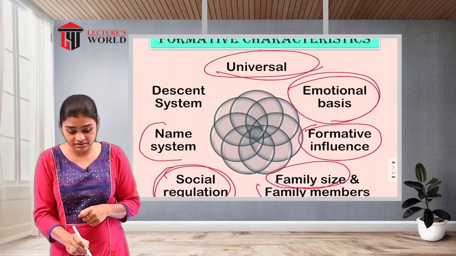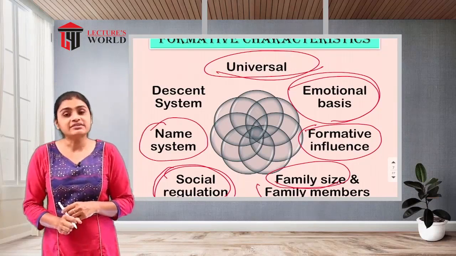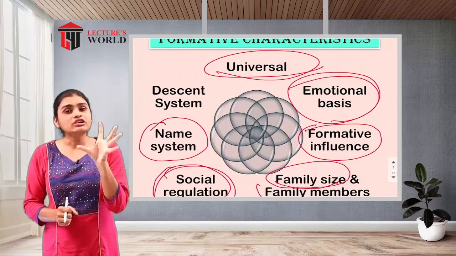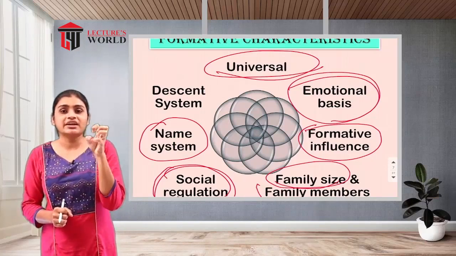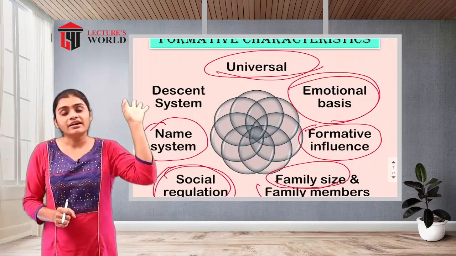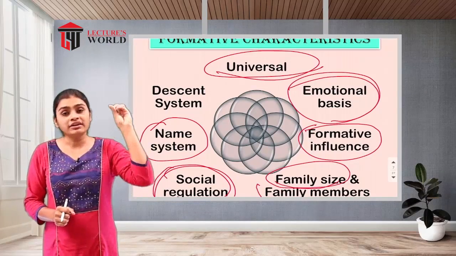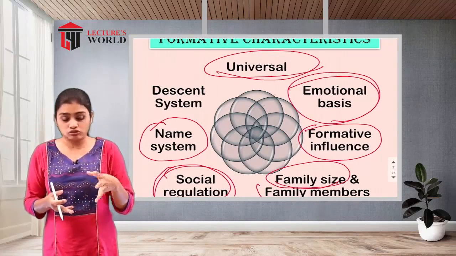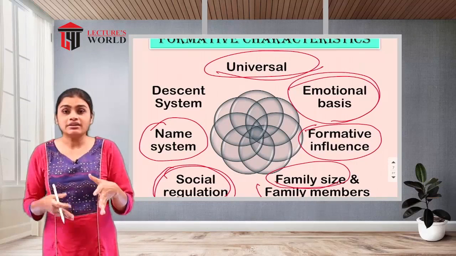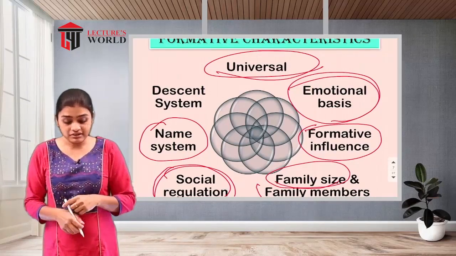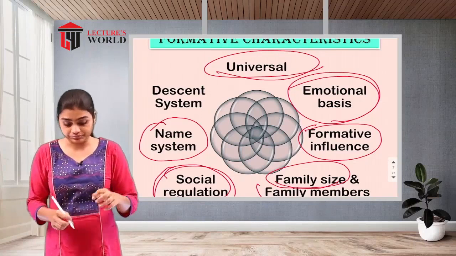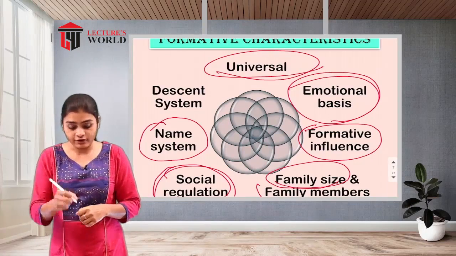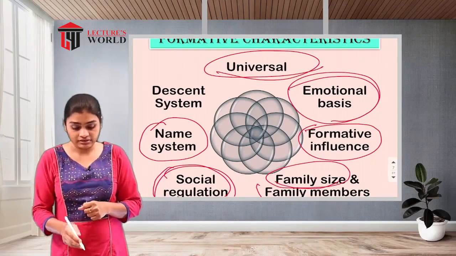Another characteristic is the name system. Name system in the sense that all families have their identity. That means all families have a different name system. They get an identity from their ancestors. From the ancestors they got the name for their family, and that is going to be carried by the new family as well. So that is the name system of the family. The specific name or specific identity they get in the family is how they will be recognized.